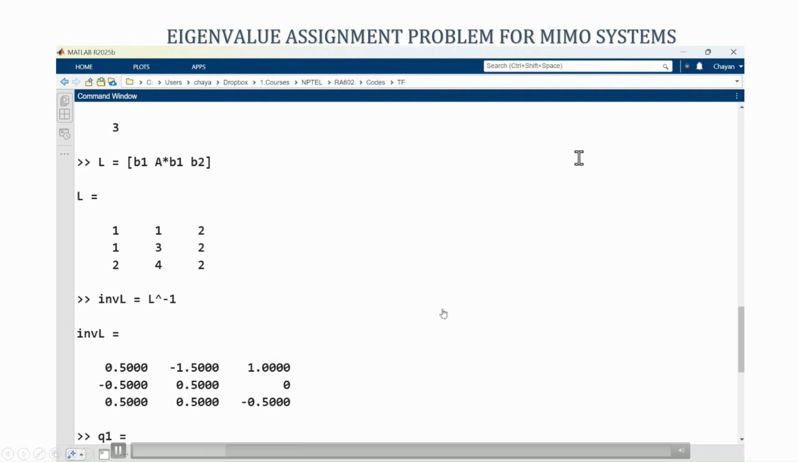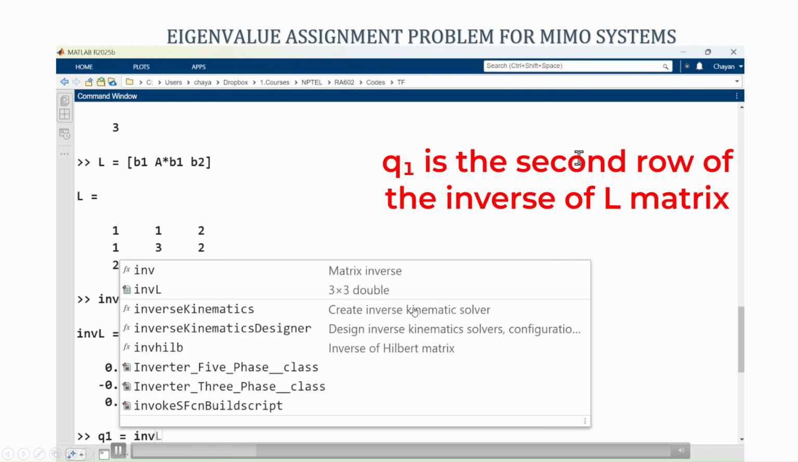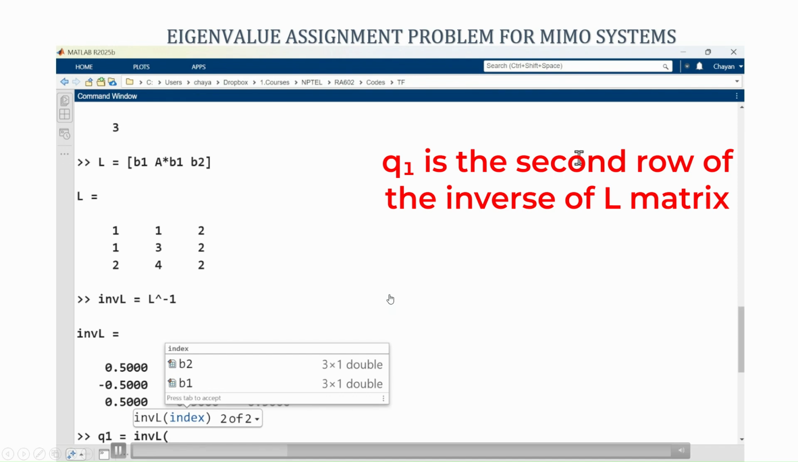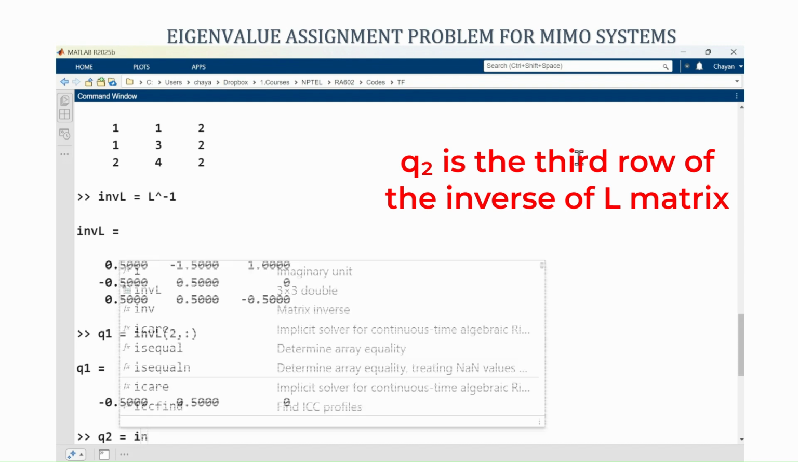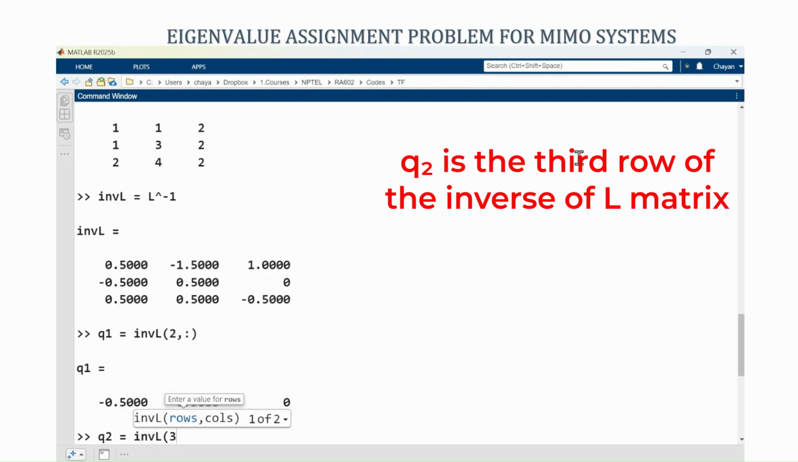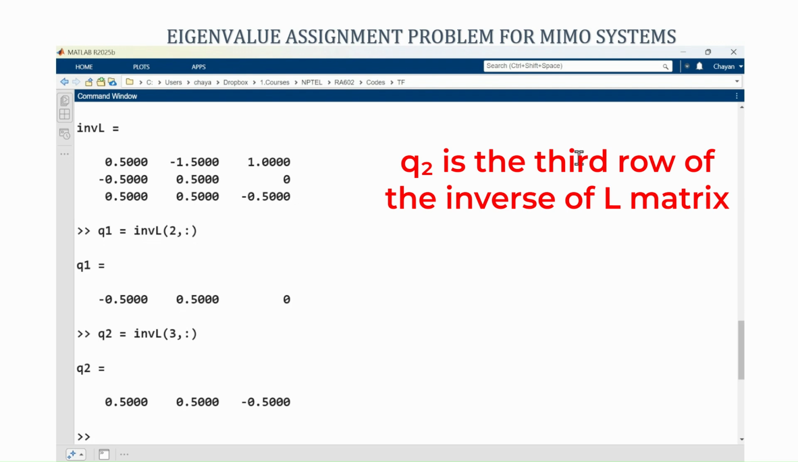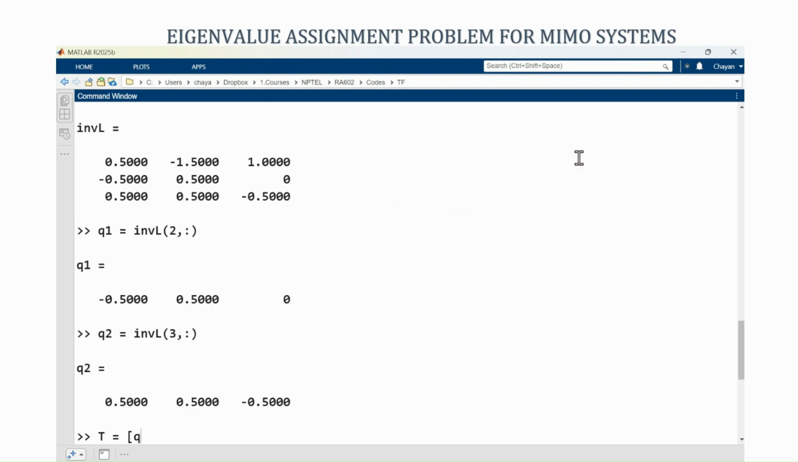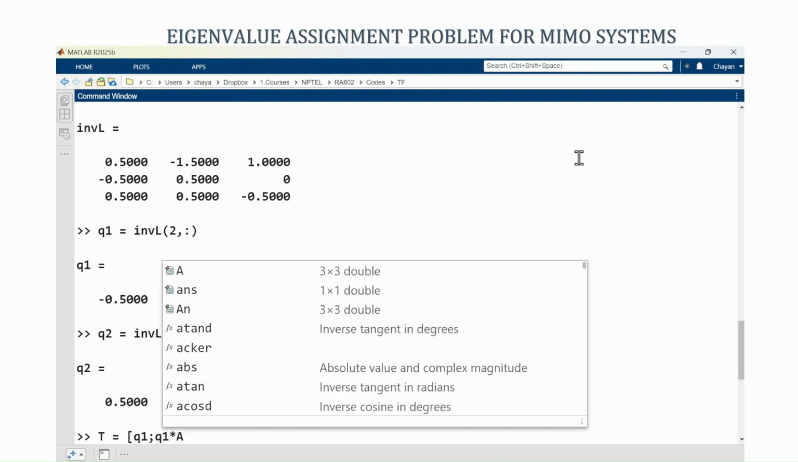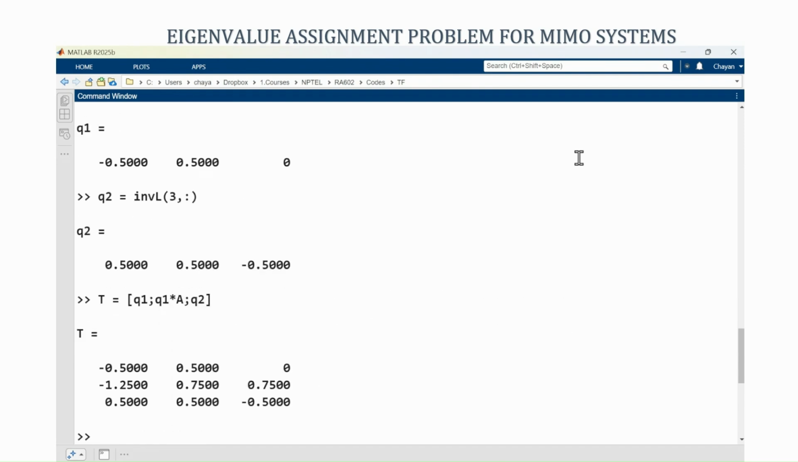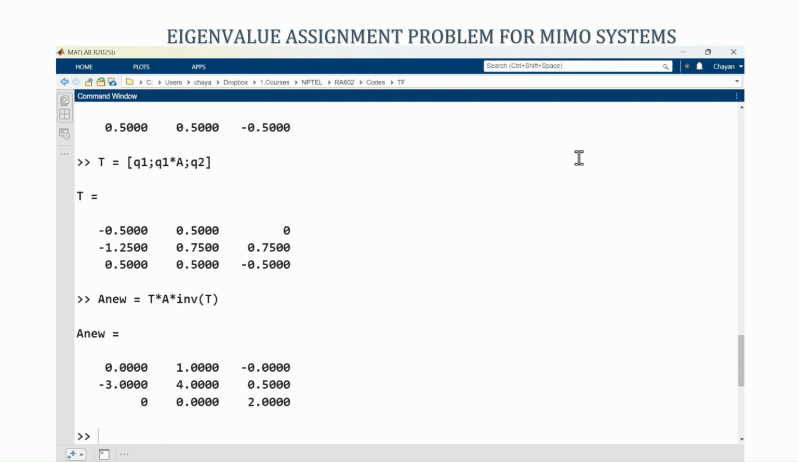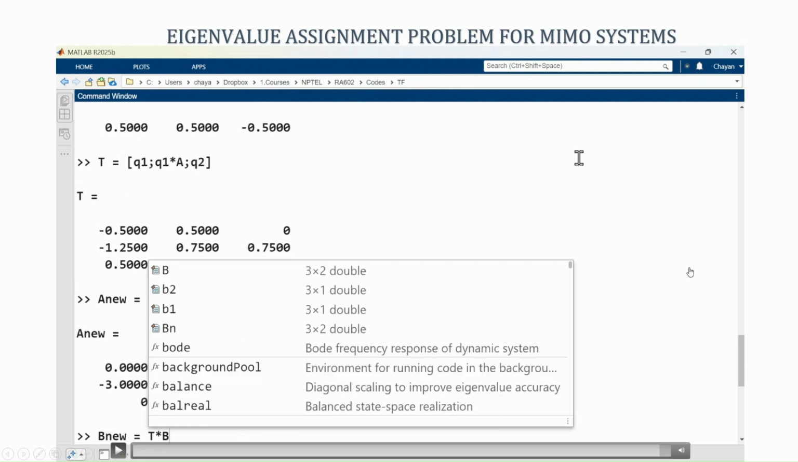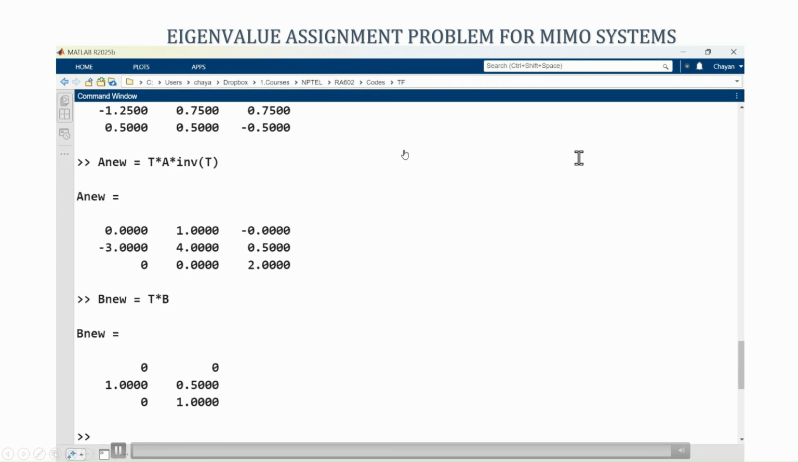So, this is the inverse, then Q1 is the second column of the inverse of L matrix. So, I will take the second column. So, Q1 is the second column and Q2 is the third column of the inverse L matrix. So, this is the third column. Now, we will create the T matrix as Q1, Q1A and Q2. So, this is my T matrix, and now you will see that if I find out the A hat or A nu, that is TAT inverse, you will see that it will come out to be in this nice form, and B nu is T into B.